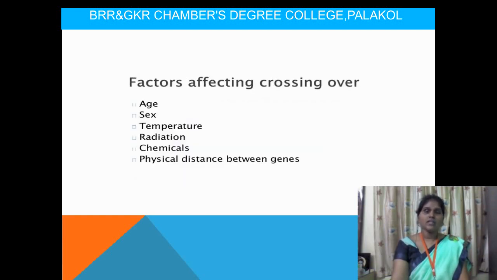Then next we have to know what the factors for crossing over are. That may be age or sex, temperature, radiations, chemicals, and also the physical distance between the genes. These are some of the factors that can influence crossing over. Some chemicals also induce the crossing of two different genes, and sometimes during this crossing over, disorders like sudden mutations are obtained, and substances are also produced in some organisms. Temperature also influences crossing over sometimes.